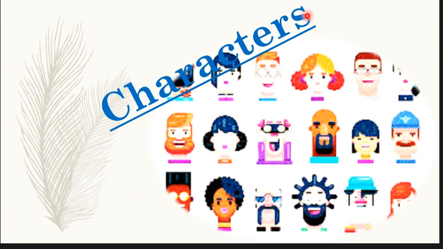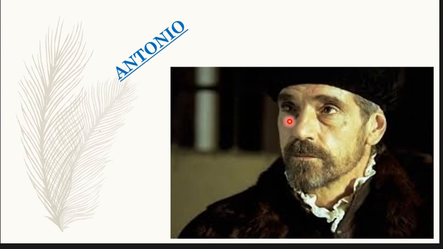Okay, so moving on to the characters. The very first character is Antonio, who is a Venetian merchant, the title character of the play. He borrows 3,000 ducats from his rival, the Jewish moneylender Shylock, on behalf of his friend Bassanio.